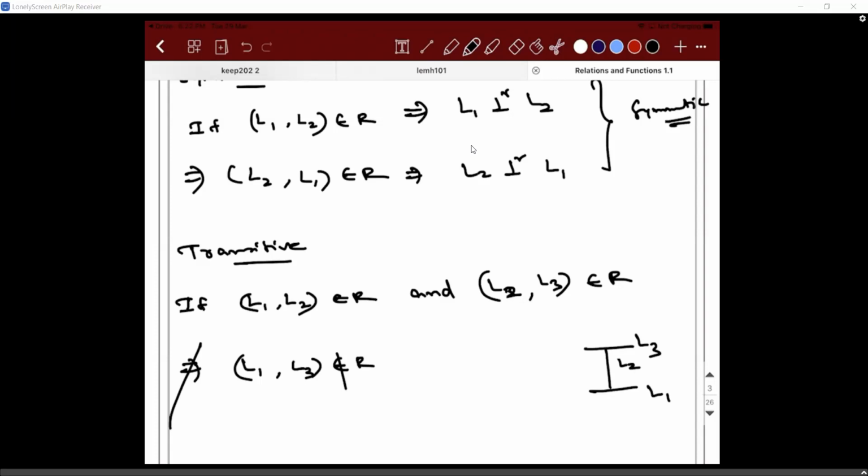So which implies L1, L3 does not belong to R because they are parallel to each other. Parallel is a keyword. You will get marks for that. Clear, guys? Shall I move on?